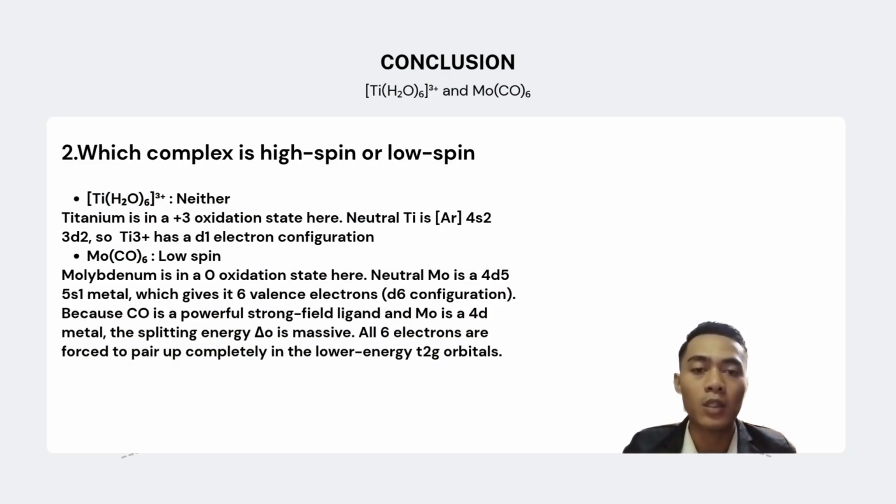Which complex is high spin or low spin? For the hexaaquatitanium(III) ion, it is neither. Titanium is in a +3 oxidation state here. Naturally, titanium is [Ar] 4s2 3d2, so the titanium ion has a d1 electron configuration.